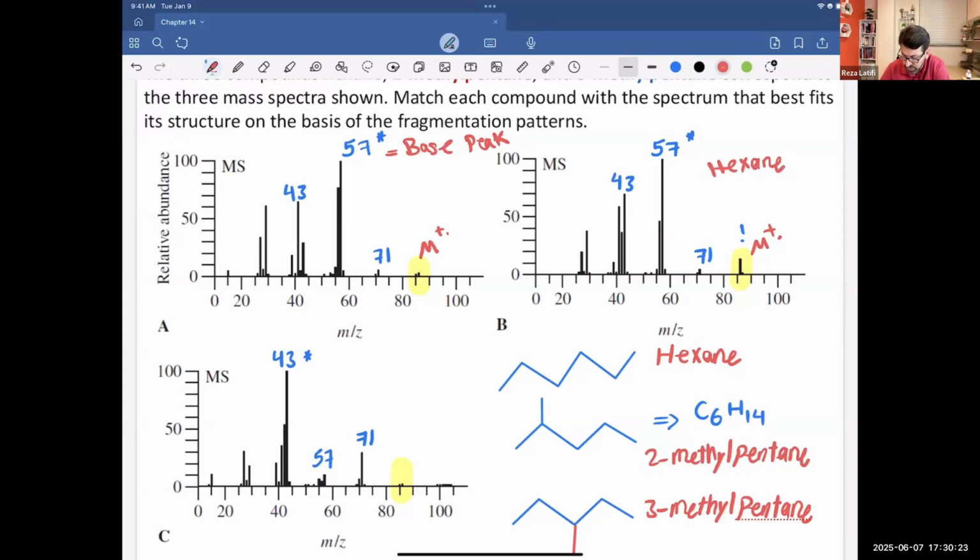Now, if I remove CH3 from it, it will give me 71, which is M minus 15. And how about this peak? It will be M minus 29, or technically minus an ethyl group. And how about the 43? Why do I get 43 there?